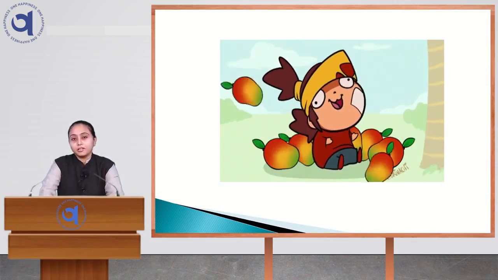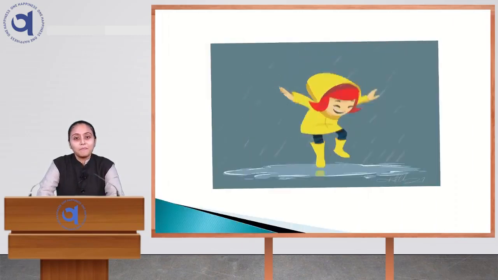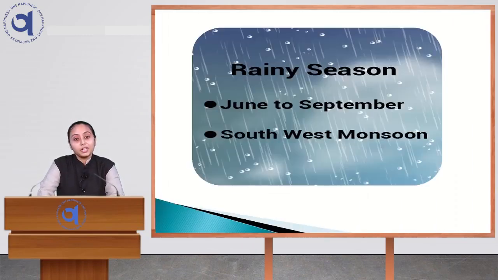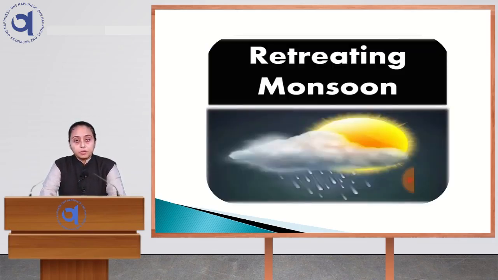And after eating lots of mangoes, the time comes to jump into the puddles. Yes, we enjoy the rainy season a lot, right? The duration of this season is June to September, right? During this season, most of the parts of India are receiving rainfall. Well, during this season only, the southwest part of India is receiving rainfall. Whereas during retreating monsoon, the southwest part of India is receiving very little rainfall and the southeast part of India is receiving heavy rainfall.